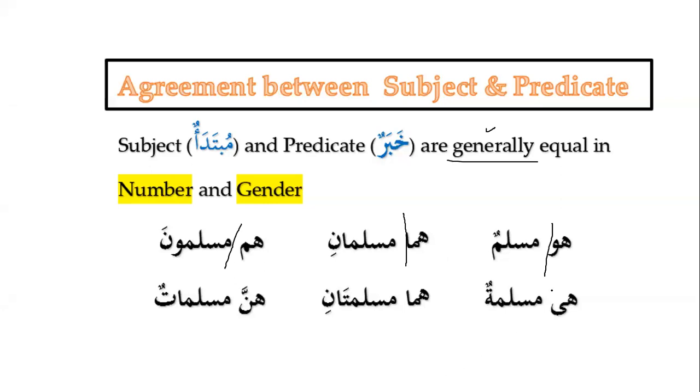Similarly, hiya means she. So this is for the feminine. That's why we have muslimatun. She is a Muslima. Huma muslimatani, both of them. And of course, we know that when we are talking about two ladies, we will say huma muslimatani. Both of them are Muslims. And similarly, when we talk about all of them being Muslims and referring to the feminine, we will say hunna muslimatun. All of them are Muslims. And we know about this. We have discussed this several times.